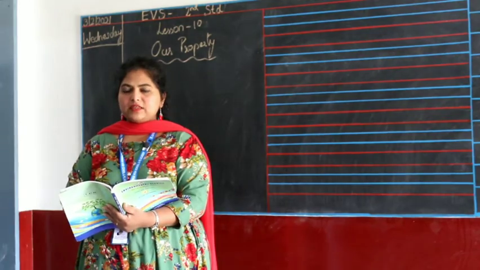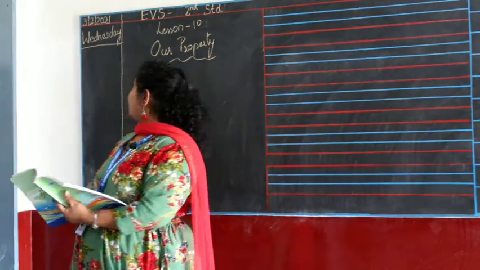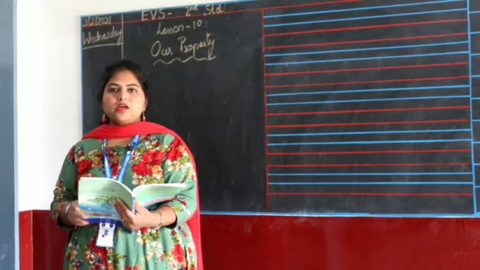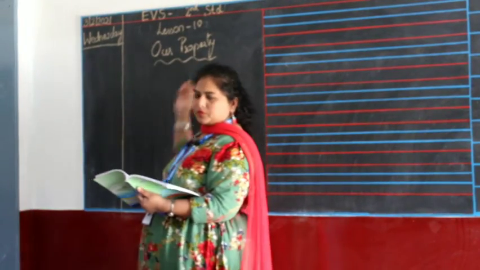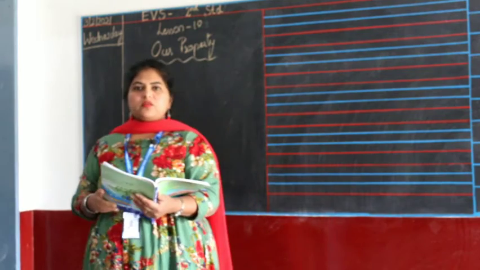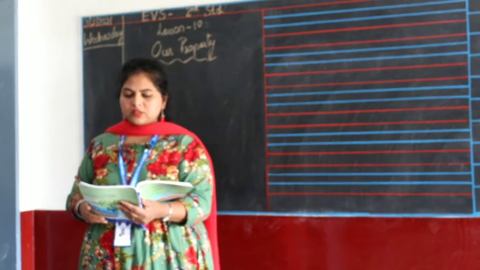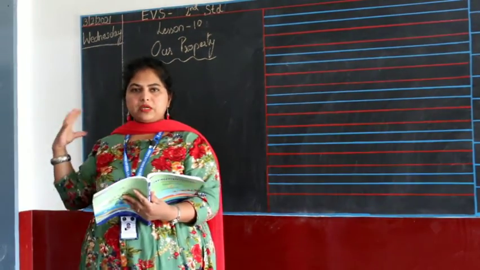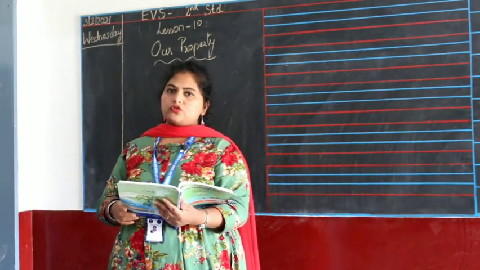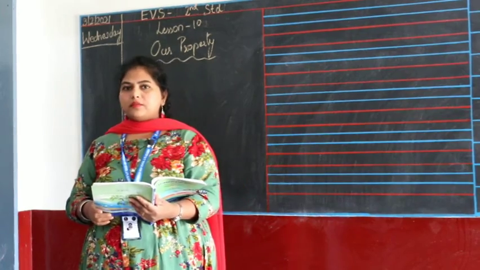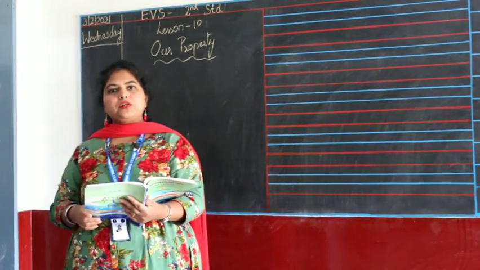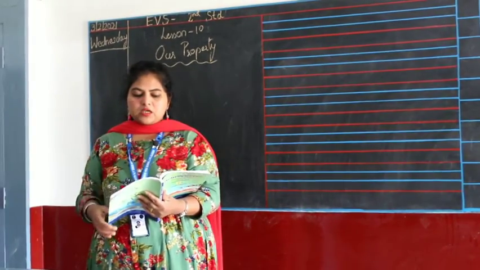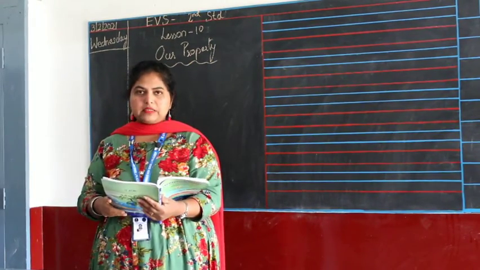Doing well? Okay, now in today's EVS class, we'll go to lesson number 10, Our Property. So what is our property? Let's go through it. What you will learn in this lesson is what you mean by public property, how it is useful, and how we can make proper use of it and take care of it responsibly. So let's go further reading the lesson.